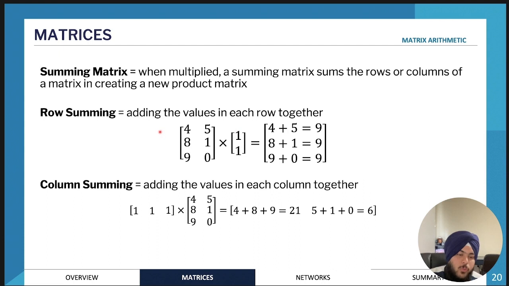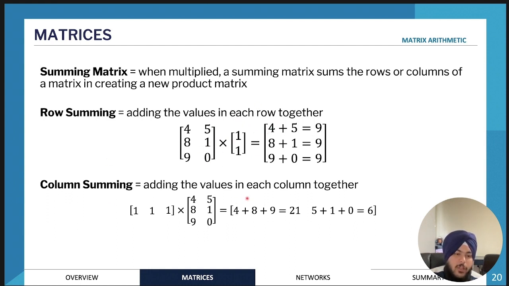So you can't do 1, 1 times by this matrix. If you're using a row summing matrix, you'll need to put it after the matrix that you want to sum up the rows for. So you do the row summing matrix and then multiply by the column matrix. So the order is really important.